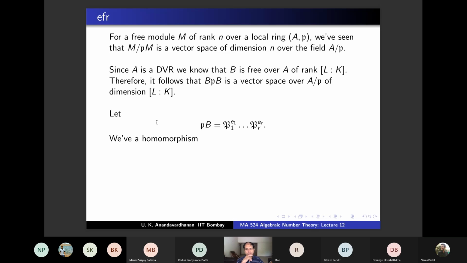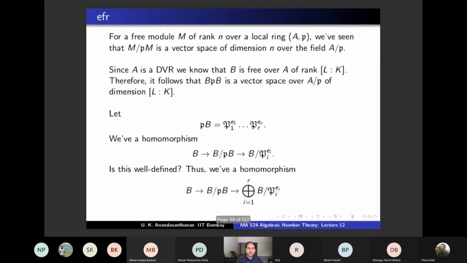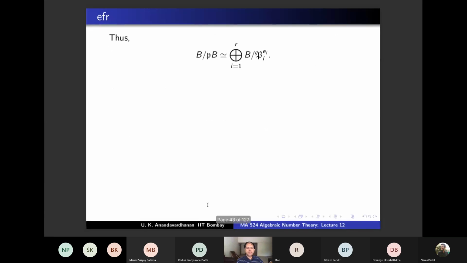That is the Chinese remainder theorem, right? B by P power B1 power P power... It will be a direct product or direct sum of B by Pi power Ei. So you can check that there is a natural morphism from B by PB to B by Pi power Ei because of the containment. PB is contained in each of these, so you have a natural map, and you can check the kernel. This is well defined, and therefore you have a homomorphism to the direct sum, and the kernel will be exactly PB. And this is surjective because of the Chinese remainder theorem, and you can check what the kernel is. Kernel is PB, and therefore you have an isomorphism.